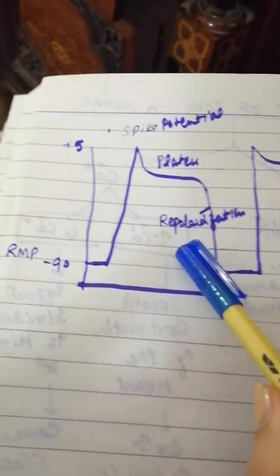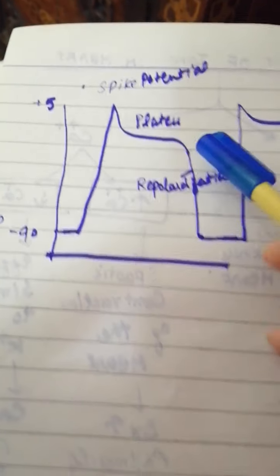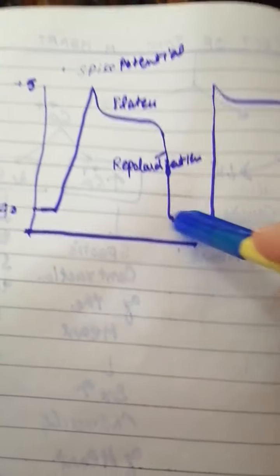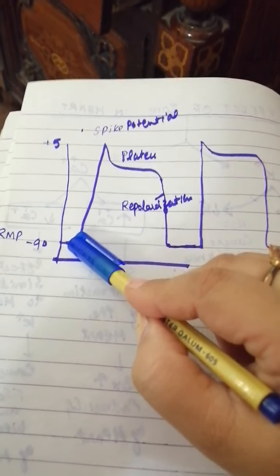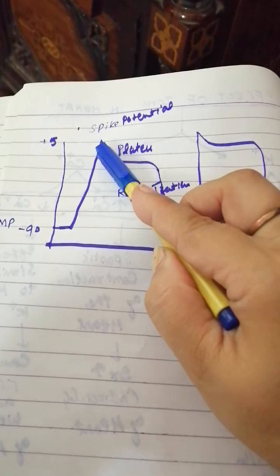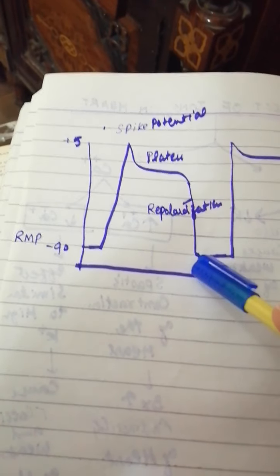How does this potassium level affect the heart? This is the cardiac action potential, which shows the resting membrane potential at minus 90 millivolt, then spike potential, then initial repolarization, plateau phase, and then repolarization.